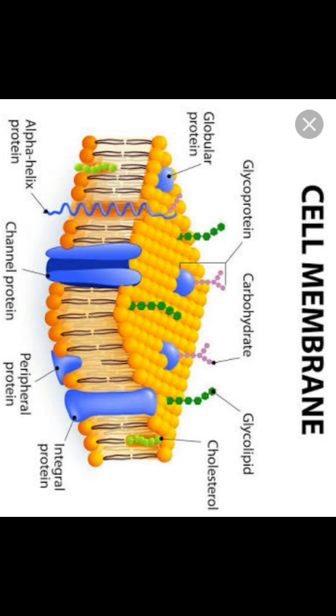You can see the diagram about active transportation. Active transportation requires energy in the form of ATP. Energy can also be utilized in the form of the Na plus and K plus ion pump. Understand? In such a way, the cell membrane performs different functions.